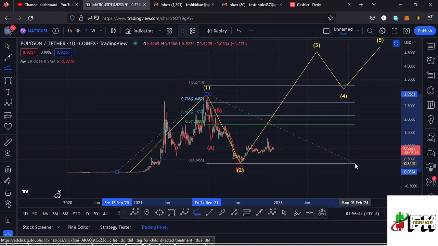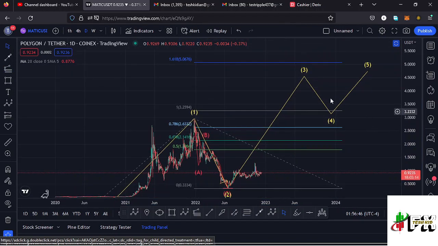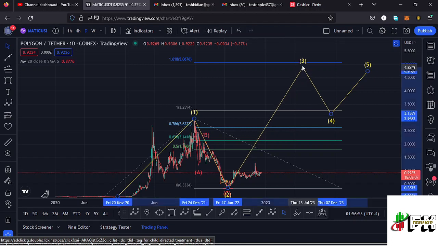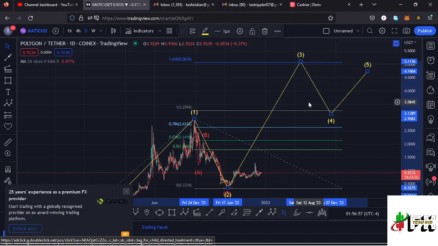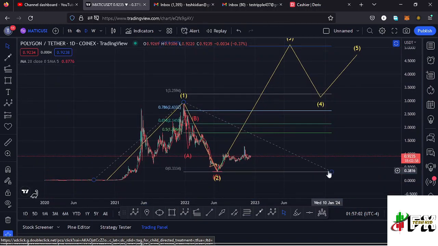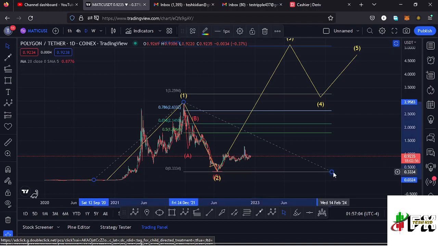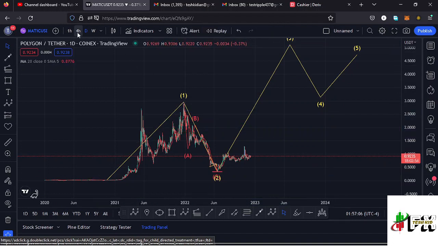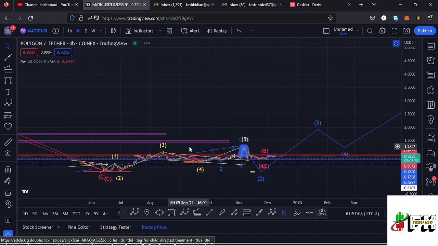That gives me a minimum target area to the upper side in the formation of that wave 3 at the Fib level 1.618, and that is at around the $5.0676 mark, and that is the minimum that I would expect that wave 3 to the upper side to do, and that will happen in the next bull market. And that is the long-term scenario that I'm expecting to play out here on the Polygon Matic chart. And jumping to the 4-hour chart for further analysis.